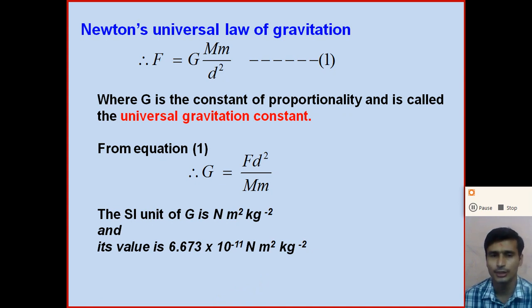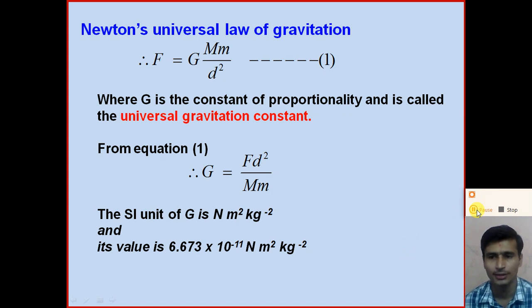So dear student, universal constant of gravitation capital G is equal to 6.673 into 10 raised to minus 11 Newton meter square kg raised to minus 2. Here Newton meter square kg raised to minus 2 is the unit of capital G. So why is capital G called the universal constant of gravitation? Because the value of capital G is constant everywhere in the universe at any time, and because of this capital G is called the universal constant of gravitation.